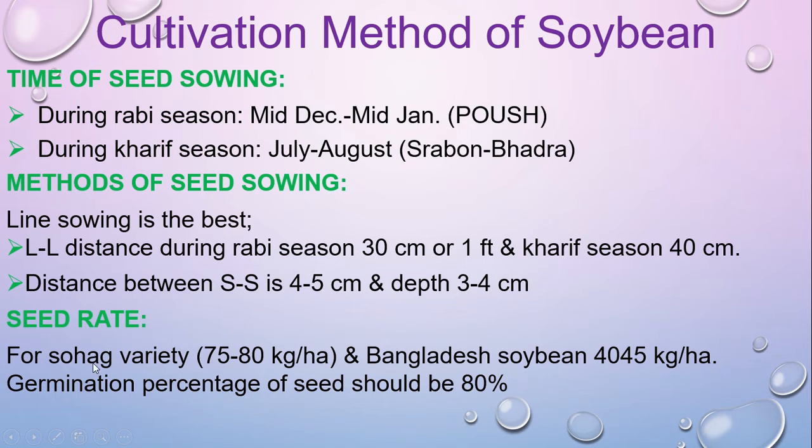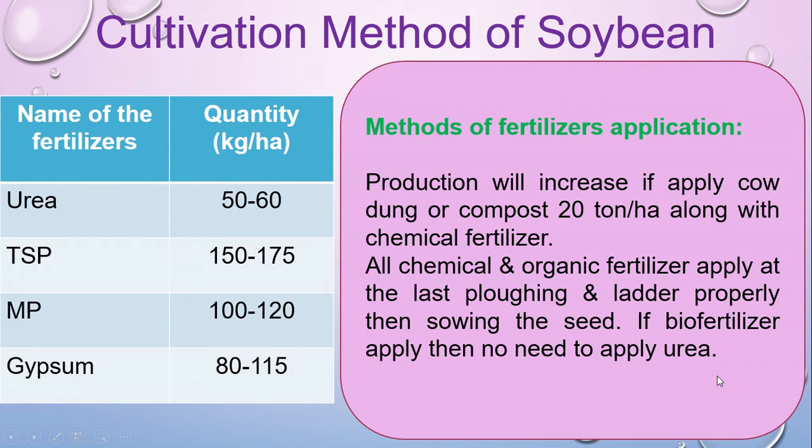Seed rate for Shohag variety will be 75 to 80 kg per hectare, and for Bangladesh Soybean it is 40 to 45 kg per hectare, and germination percentage of seed should be 80%. These are the doses of fertilizer: urea 50 to 60 kg per hectare, TSP 150 to 175 kg per hectare, then muriate of potash 100 to 120 kg per hectare, and gypsum 80 to 115 kg per hectare.